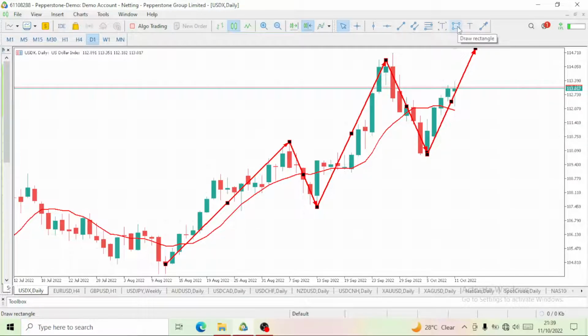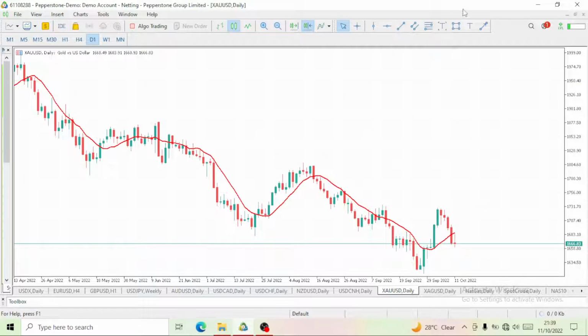So we would want to see this USD index go bullish till it takes out this previous high. We are expecting a bullish move on our USD index to take out this previous higher high and continue to go bullish. As we have this bullish move on our USD index, definitely we would continue to see that drop on gold.